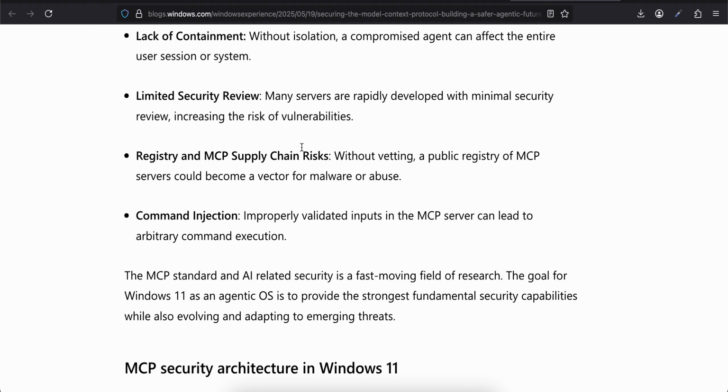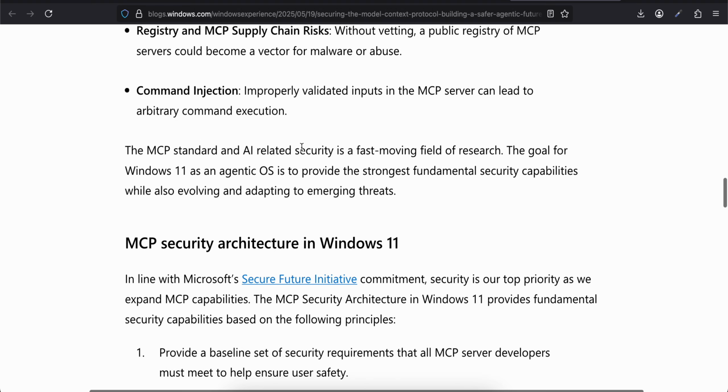The MCP standard and AI related security is a fast moving field of research. The goal for Windows 11 as an agentic OS is to provide the strongest fundamental security capabilities while also evolving and adapting to emerging threats.